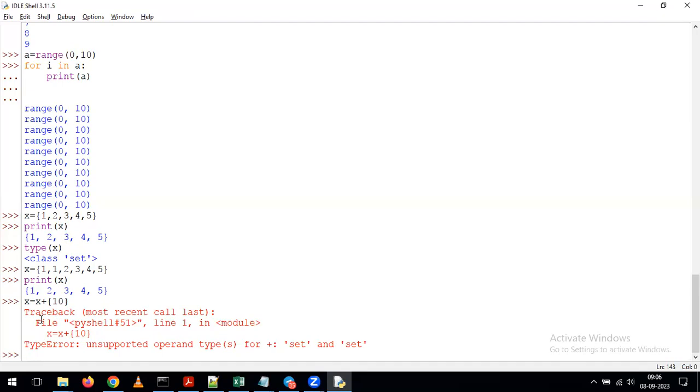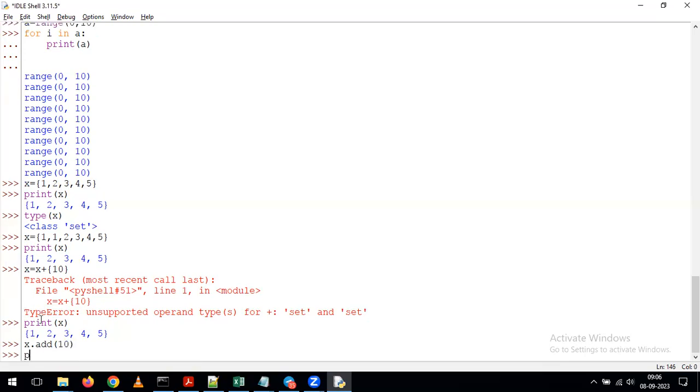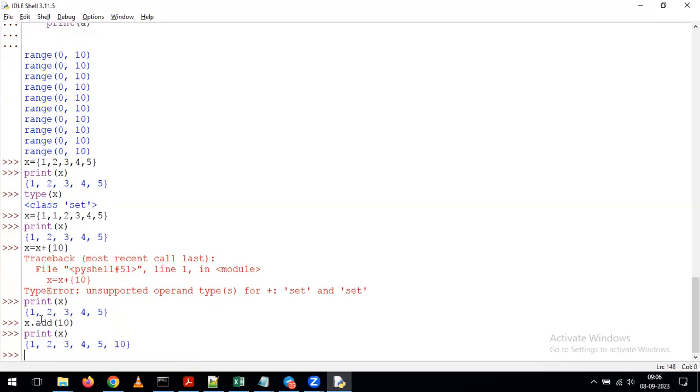Just I will show you. First we'll give print of x. See, we are having 1, 2, 3, 4, 5. Now what I'm doing is I'm giving x dot add 10. After that, I'm giving print of x. Now see what's happening. With the help of the add function, we can add the elements on top of your set depending on the requirement.